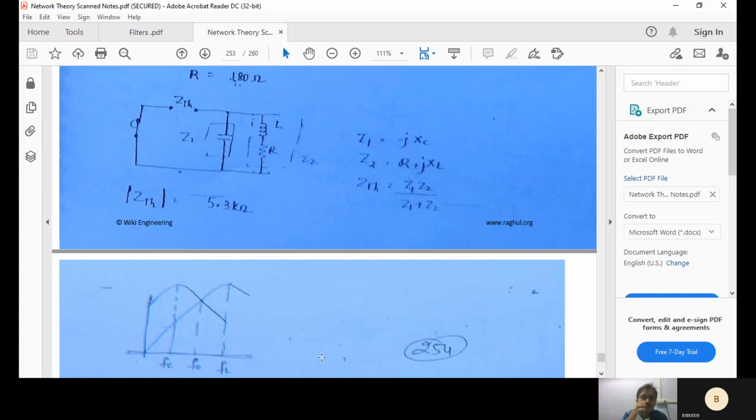For almost every model we have solved one or two problems, but this time we'll identify a set of good problems, generally ones that appeared in GATE, and solve them in the coming two classes, so that by Friday we will conclude this syllabus. If you have any doubt related to the topics so far, you can ask.